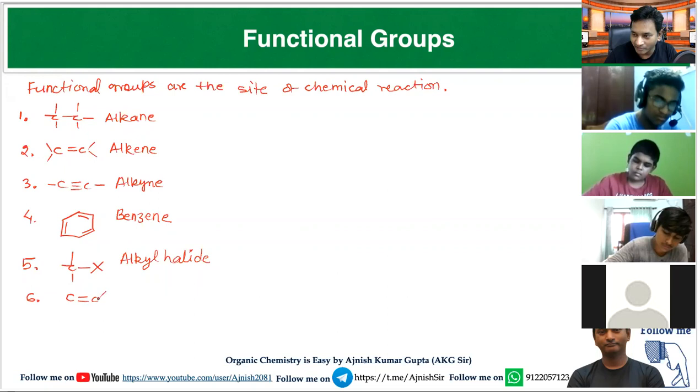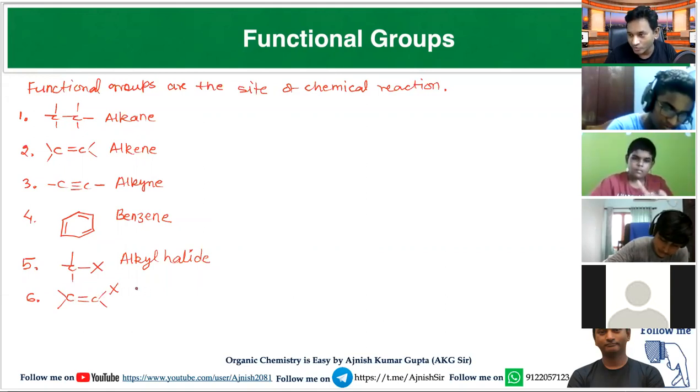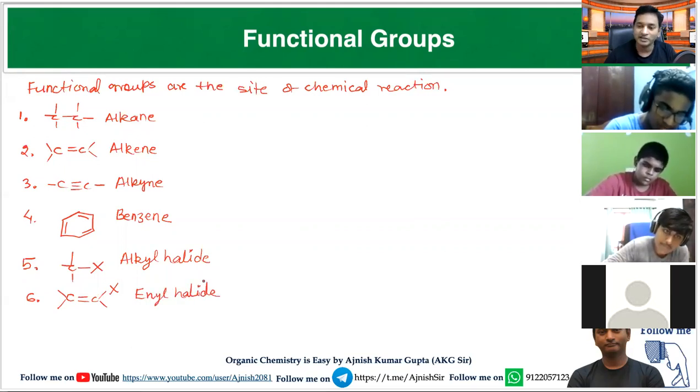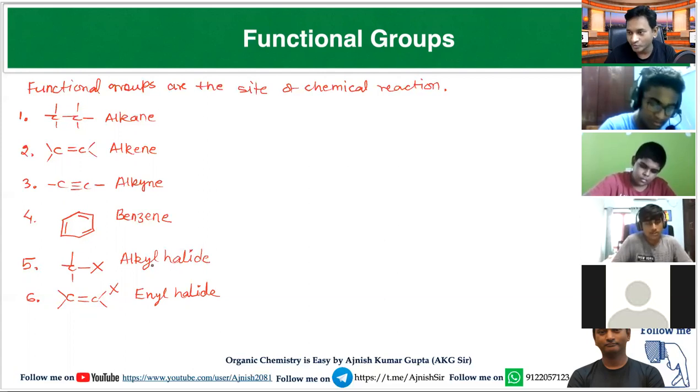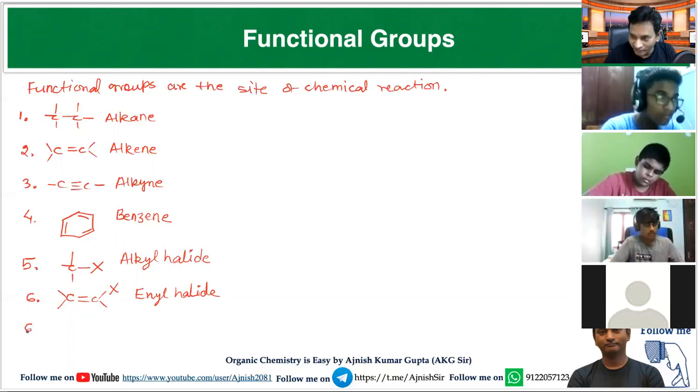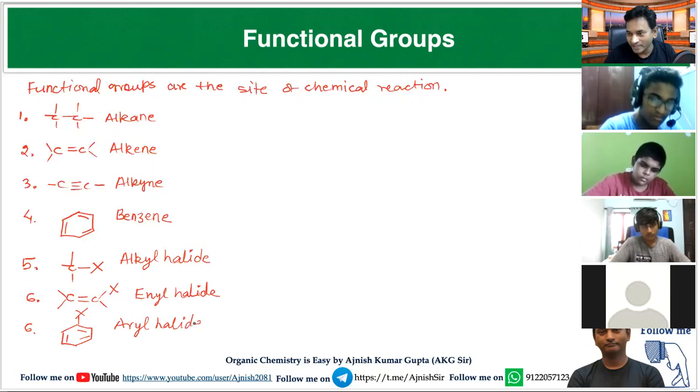If a carbon-carbon double bond is connected with halogen, then such compound is called enyl halide. So this definition must be clear. When single bonded carbon is connected with halogen, it is alkyl halide. When carbon-carbon double bond is connected with halogen, it is enyl halide. And when benzene is connected with halogen, such compound is called aryl halide.